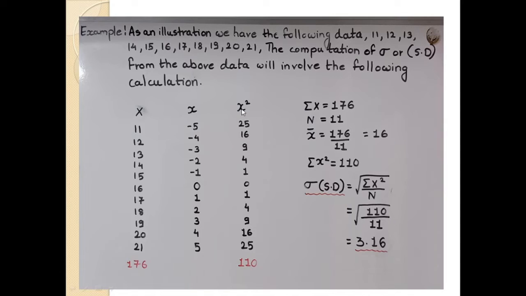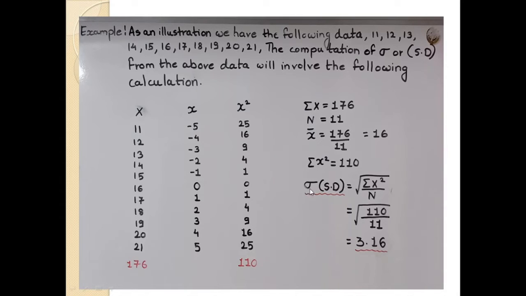Then x square: minus 5 square is 25, 4 square is 16, 3 square is 9, 2 square is 4, 1 square is 1, 0 square is 0, 1 square is 1, 2 square is 4, 3 square is 9, 4 square is 16, 5 square is 25. And the sum of x square is 110.